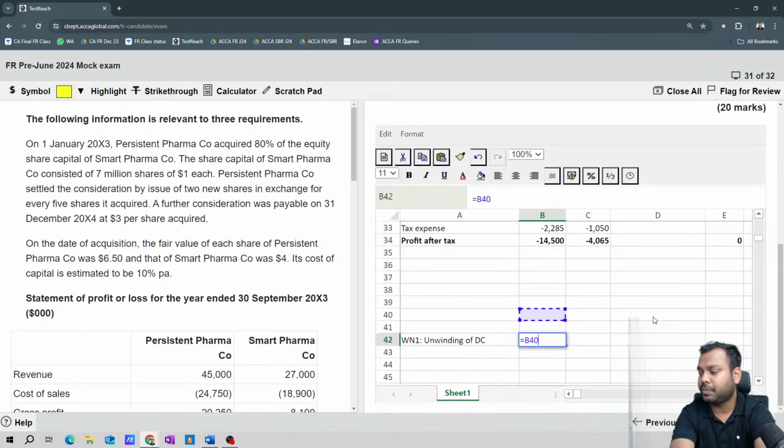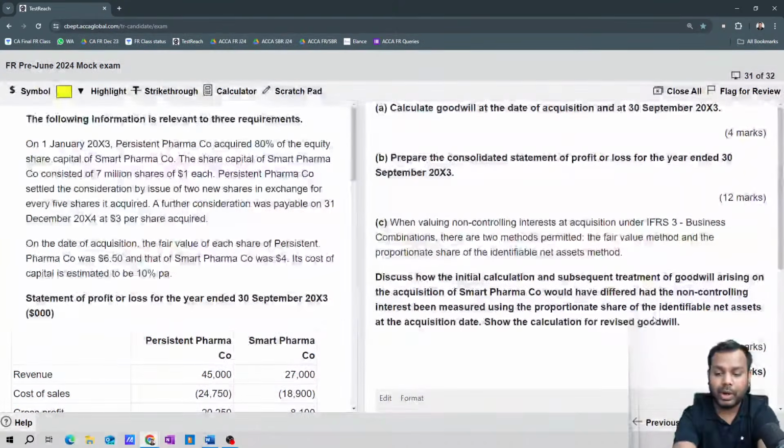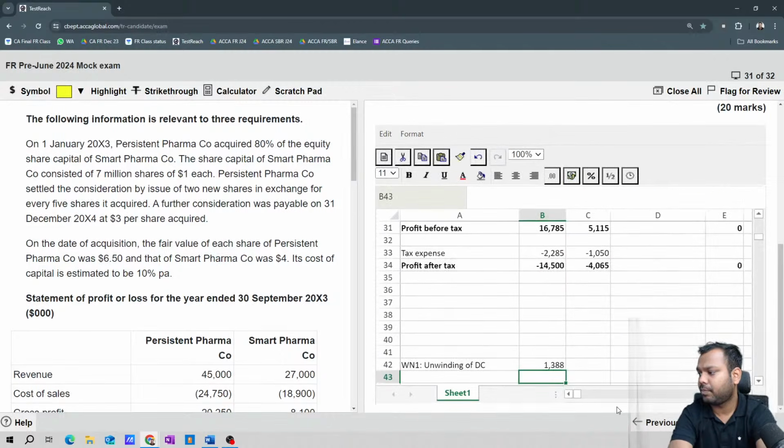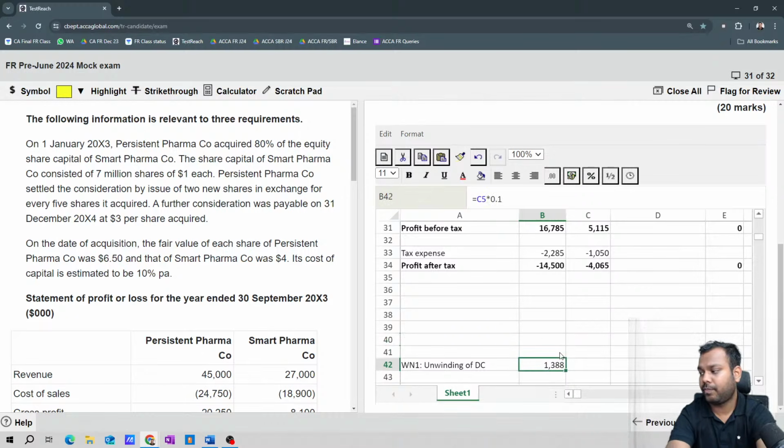It is equal to 13,877 into 0.01. But this is for the entire year, and you have to take only the 9 months, into 9 by 12. 1,041 is the finance cost.